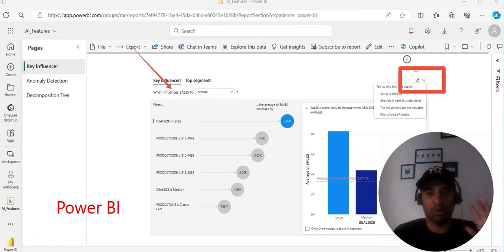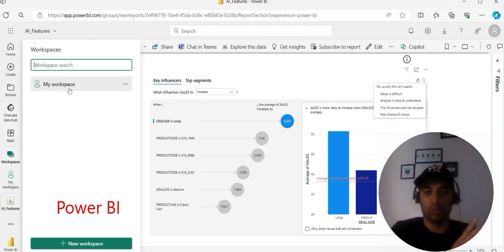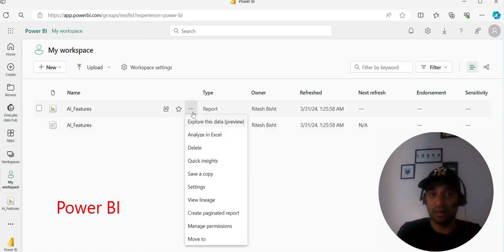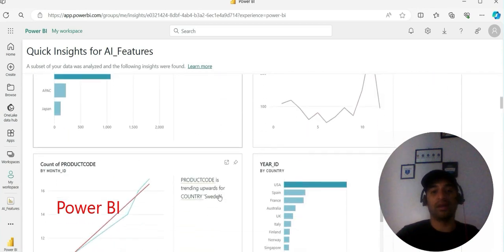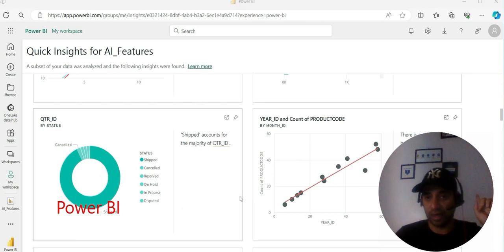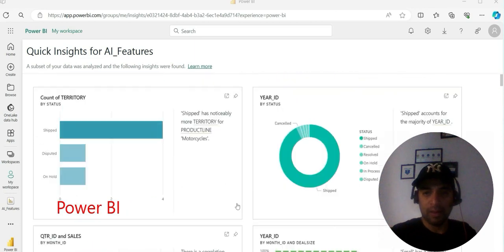And I would even say not only this, there is one more feature, that is quick insights. So I would say there is a combination of these two. Let me quickly show you what quick insights is as well. You go to the dataset or the report and just click on quick insights, and you get all the insights from top to bottom. The only difference is that with Tableau you must have dates, but even without dates, Power BI will get you the insights. So not 100%, but I think these two features and Tableau Pulse are pretty much matching over there.